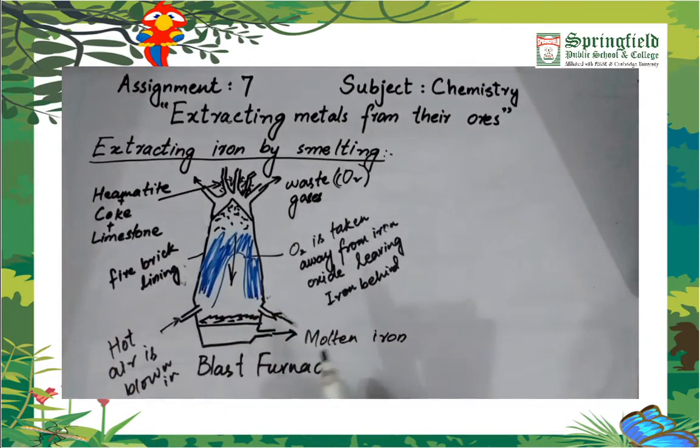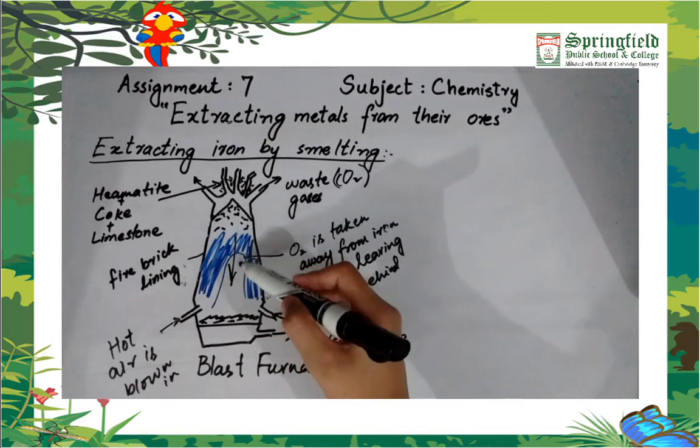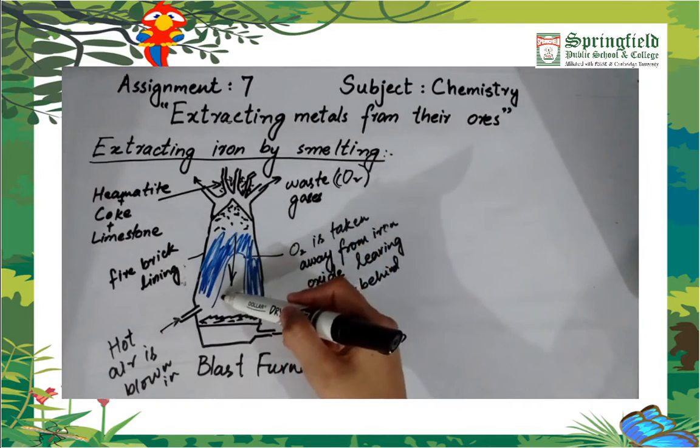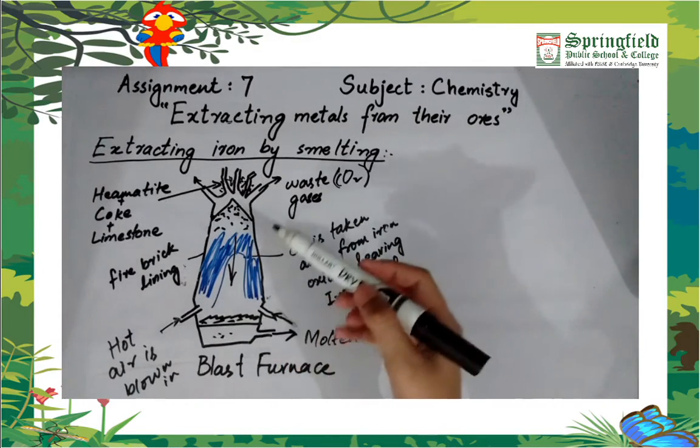As you know, hematite is the iron ore which is made up of iron oxide mostly. So oxygen from this iron ore moves upward while the molten iron moves downward, and it gets collected here.